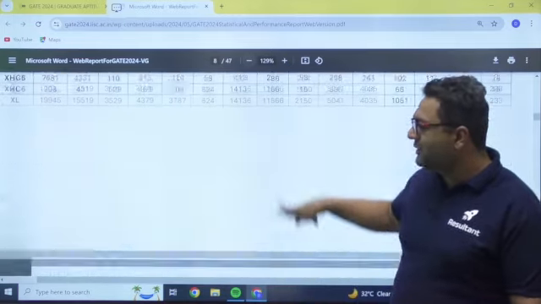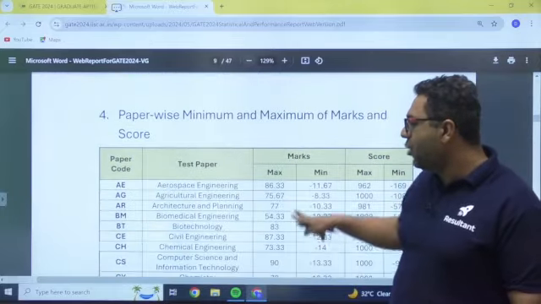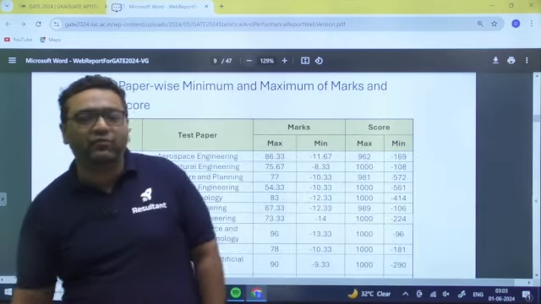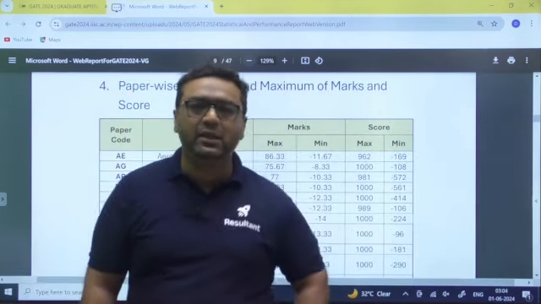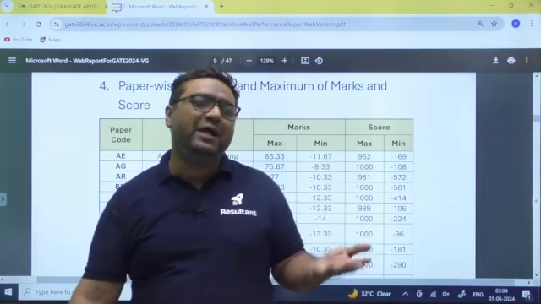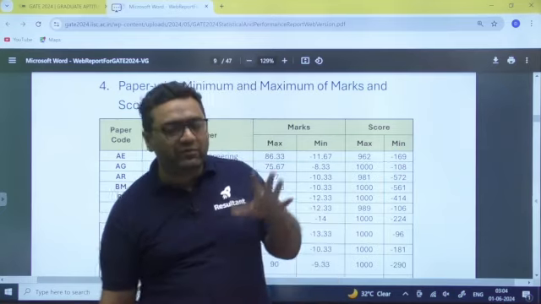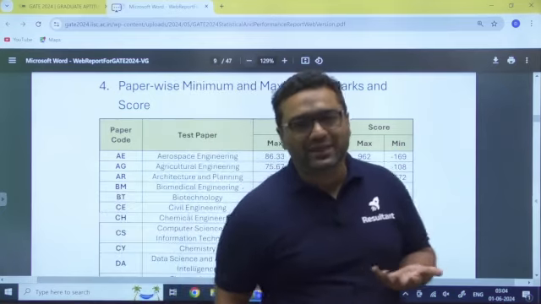Okay guys, so you can check for any paper code. Now my dear, why this category wise data? Because whenever you are applying for PSUs, IITs, NITs, there is a reservation. So from that also you can have an idea how many seats are there in a PSU. That will give you an idea about the chances also.